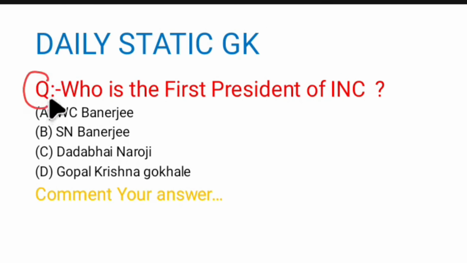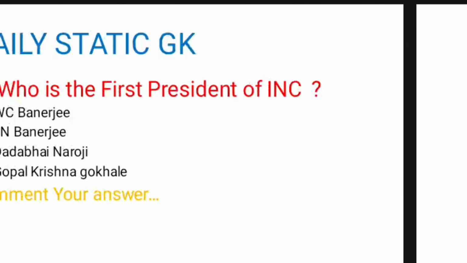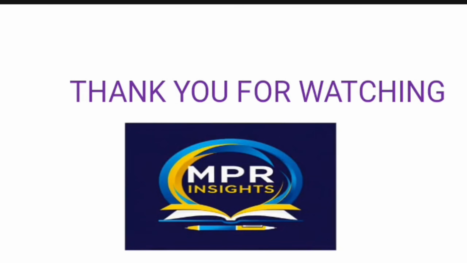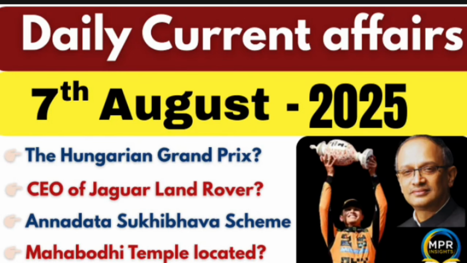That's it for the day, and let us revise all today's current affairs again. The Hungarian Grand Prix was won by Lando Norris, and the CEO of Jaguar Land Rover company appointed is the first Indian, and his name is P.B. Balaji.